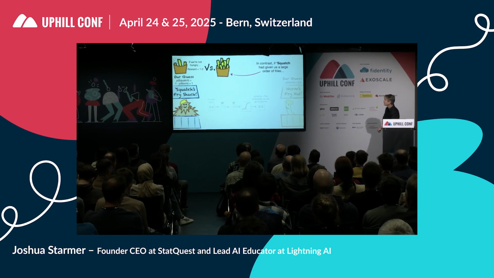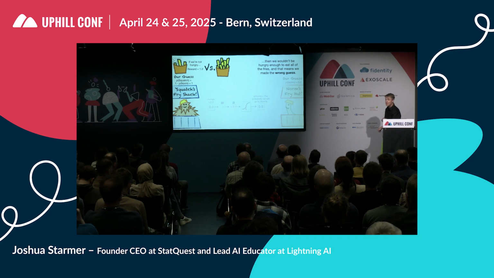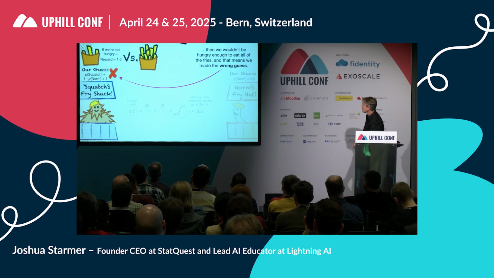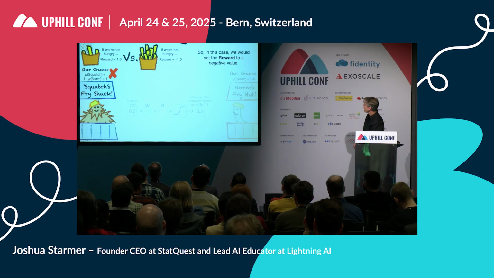In contrast, if Squatch had given us a large order of fries, then we wouldn't be hungry enough to eat all of the fries. And that means we made the wrong guess, because there's nothing worse than a wasted fry. So in this case, we would set the reward to a negative value. To keep things simple, we'll just use -1.